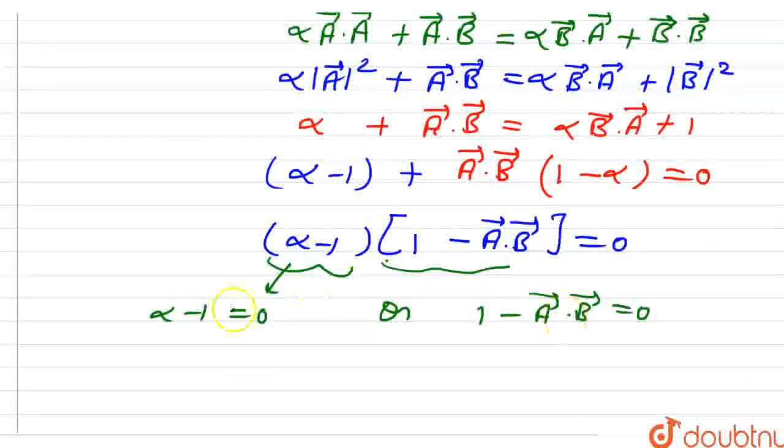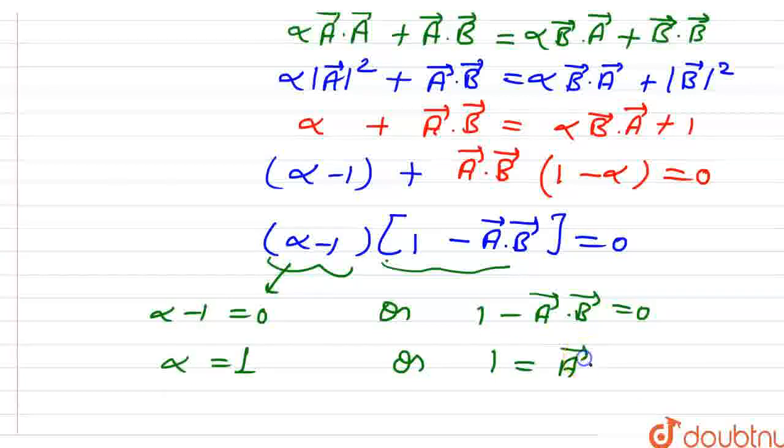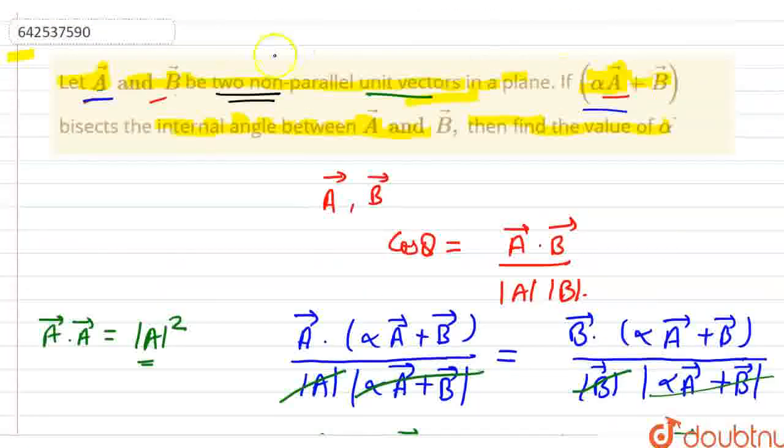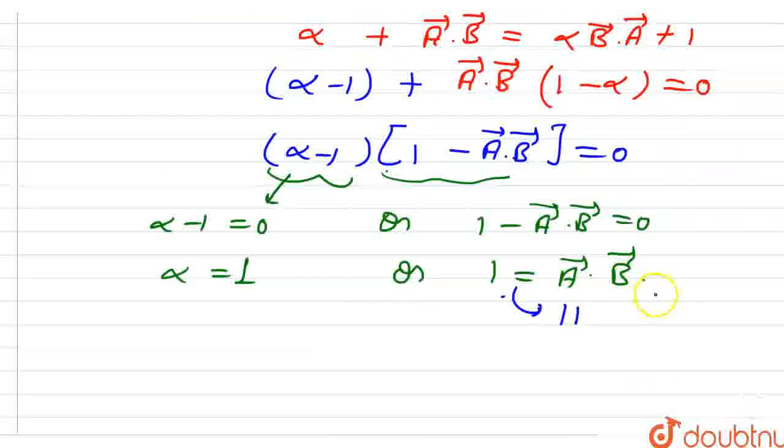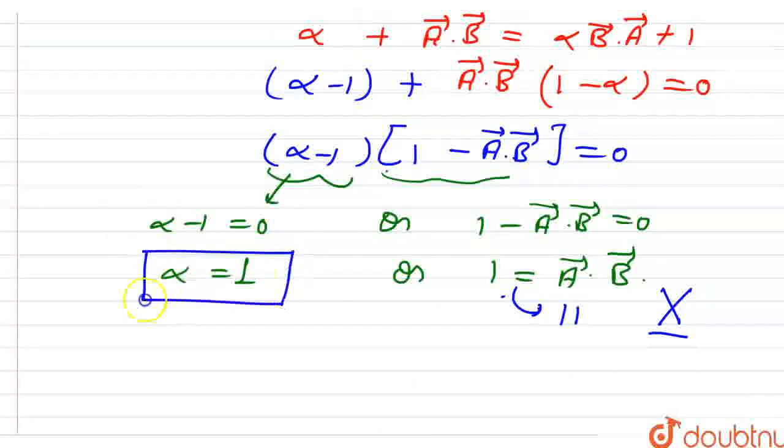From the first we get the value of alpha is 1, and from the second we get 1 equal to a vector dot b vector. We know that if the dot product of any two unit vectors is 1, both vectors are parallel to each other. But it is given that a vector and b vector are non-parallel, so this cannot be possible. Only one thing is possible, which is alpha equal to 1. So that's our final answer.